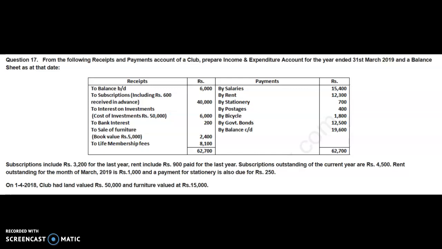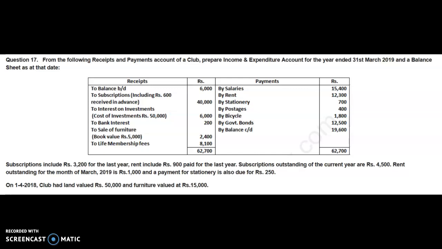Then other very important item here, it mentions subscriptions include rupee 3,200 for the last year. What it means, that it was the amount of subscription which was outstanding at the beginning of the year. Outstanding subscription is our asset. So as it is at the beginning of the year, we had written here outstanding subscriptions in the asset side 3,200.